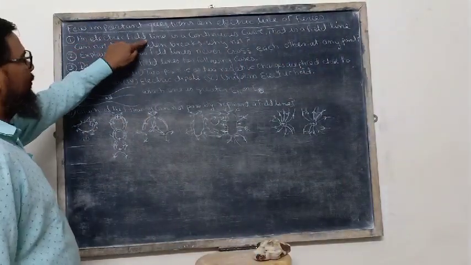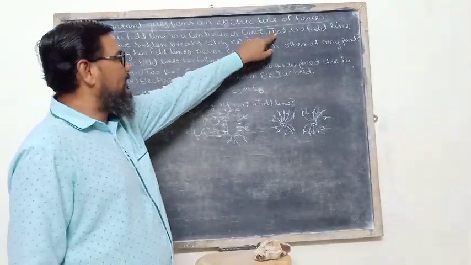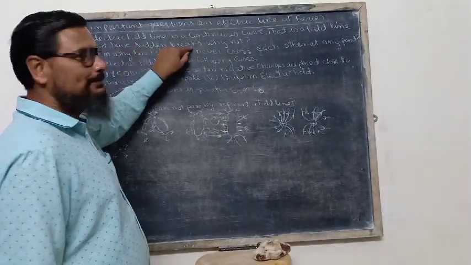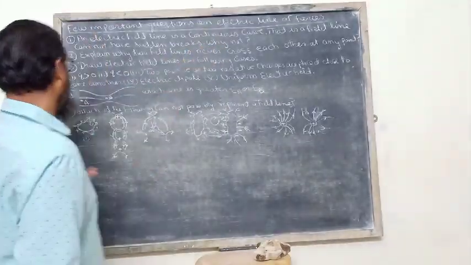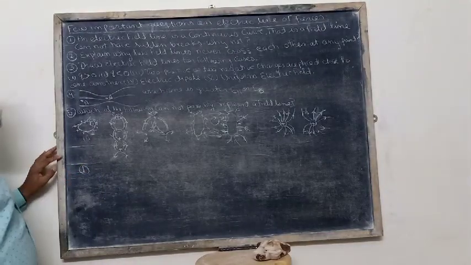an electric field line is a continuous curve. That is, a field line cannot have sudden breaks. Why not? This is the question and the answer is as follows.